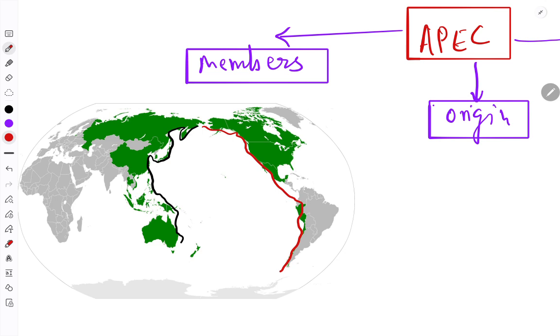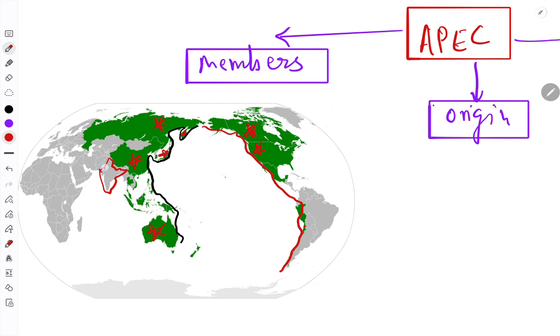Pacific Rim countries like Australia, China is also a member, Russia is a member, Japan is a member, US, Canada, and Chile is also a member. However, what is more important for us is that India is not a member of this particular organization.